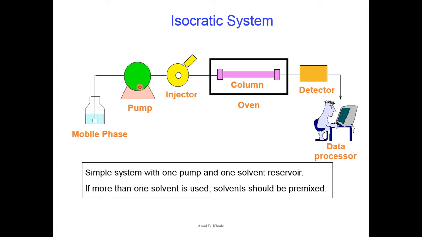So we have a tubing here which is sucking the solvent system, and then we have an injector here where we can inject our sample which we want to analyze, and then we have a column which is mainly separating our components into fractions, and then the outlet of the column is connected to the detector, and then the detector will sense, and accordingly it will send the signal to the data processor, where the data is processed into a computer understandable format, and it will be converted into the chromatogram, where we can analyze that. Okay. So this is an isocratic system.